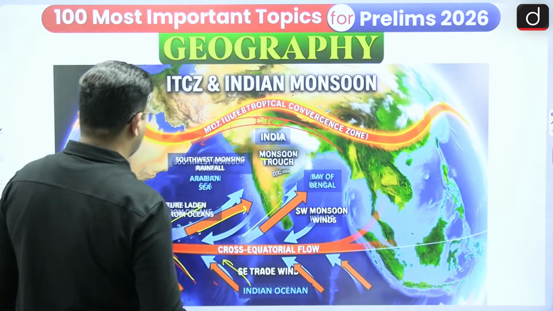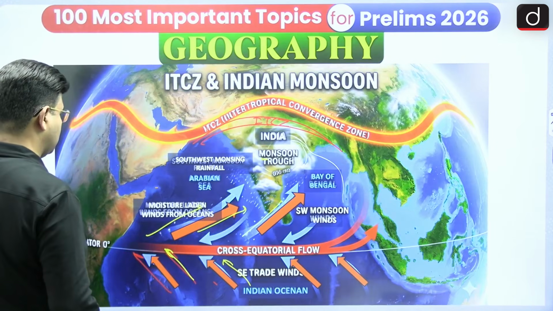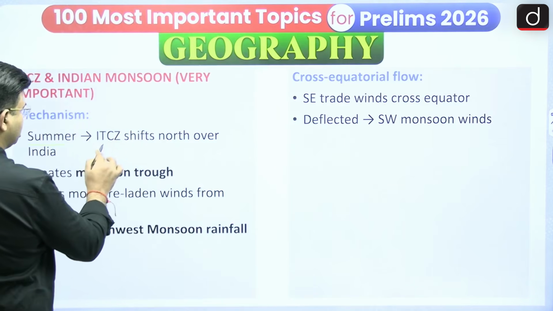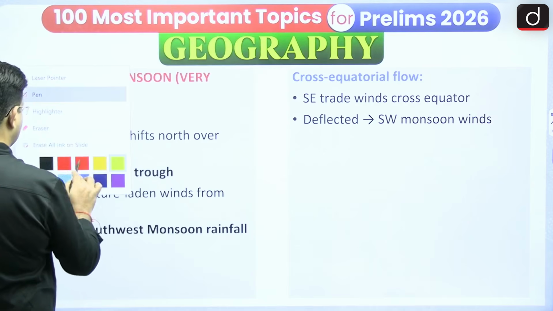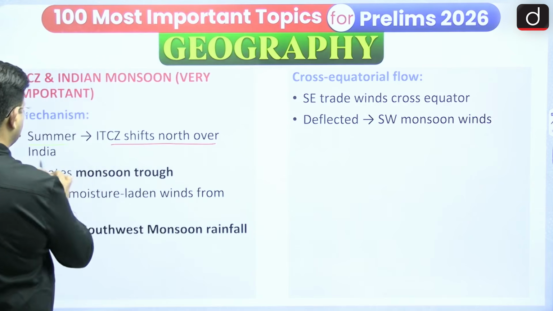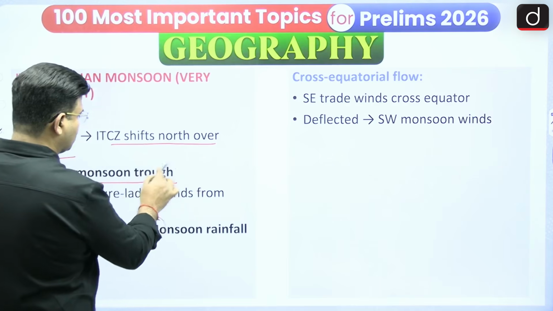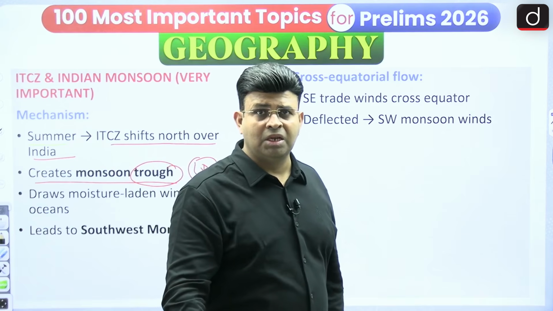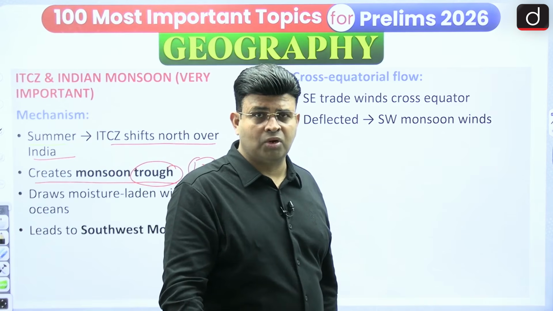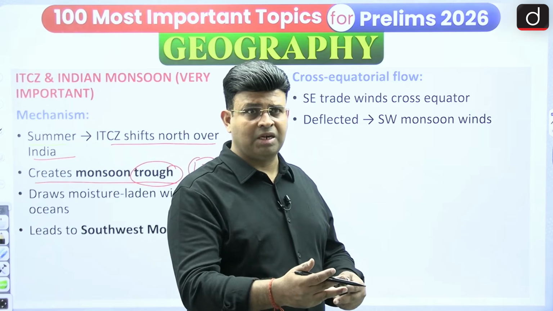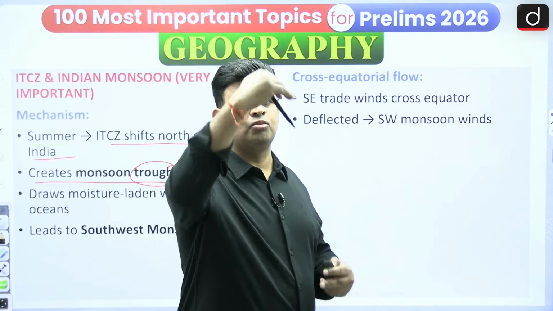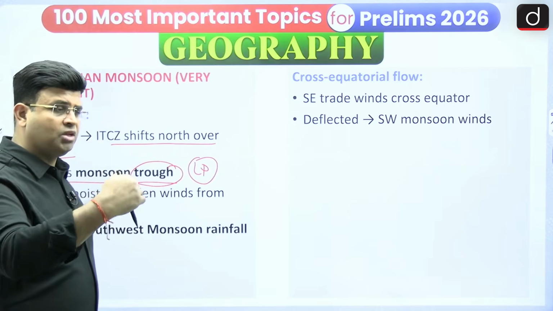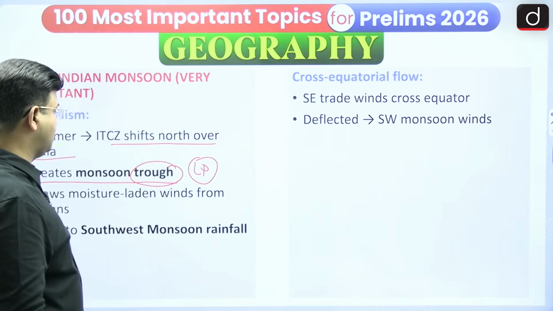Is it okay? This is the reason. In the summer time, the ITCZ shifts north over India and creates a monsoon trough. Trough means low pressure because of the heating. You know that the ITCZ is based on the differential heating of land and water body. The land is more heated and the ocean is less heated, so the ITCZ shifts more onto the land.